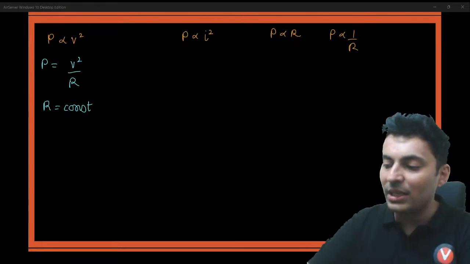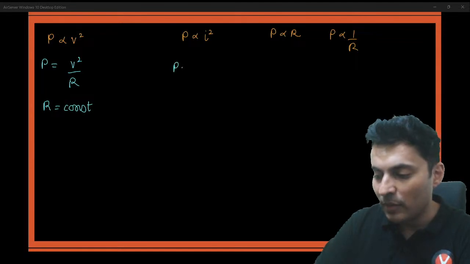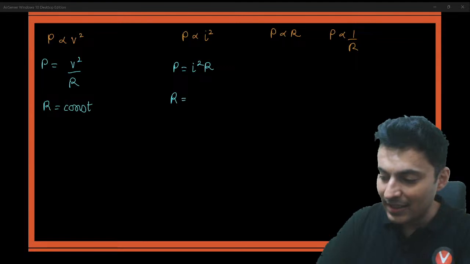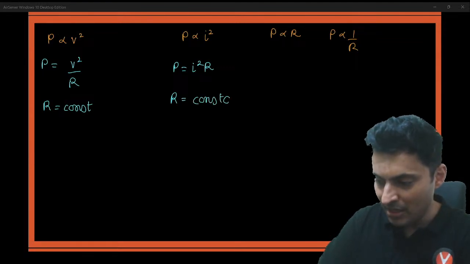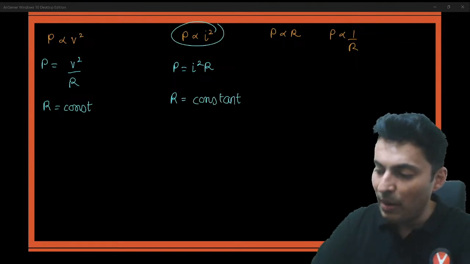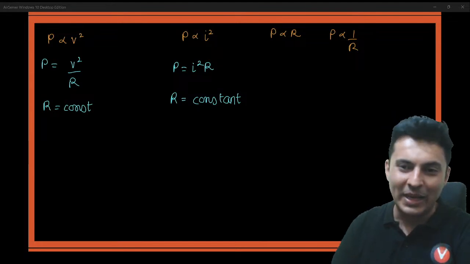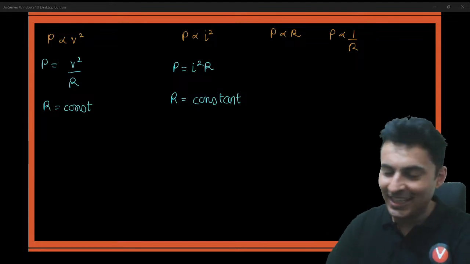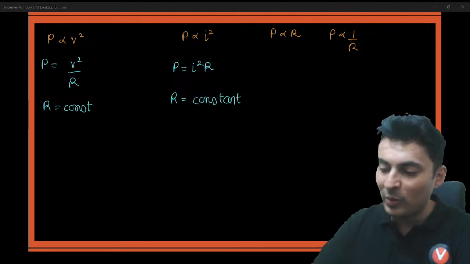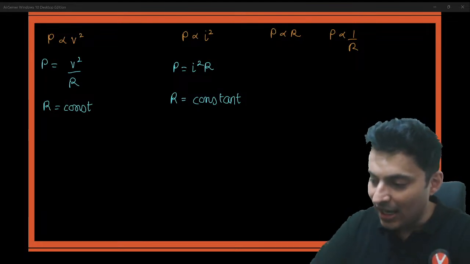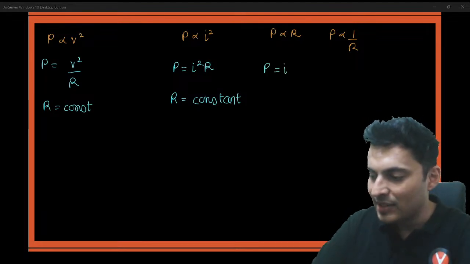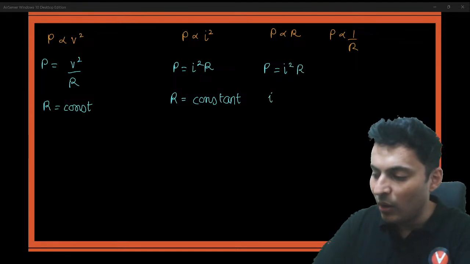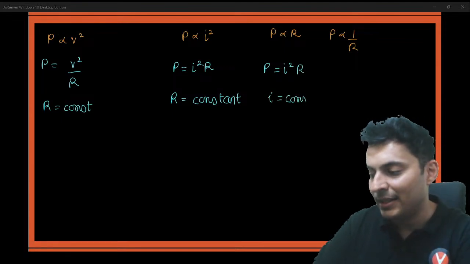When is power proportional to I square? Using the formula P is I squared R, if again resistance is constant, then power is proportional to I square. Then when is power proportional to resistance? Again, power is I squared R formula. Somehow the current is kept constant.